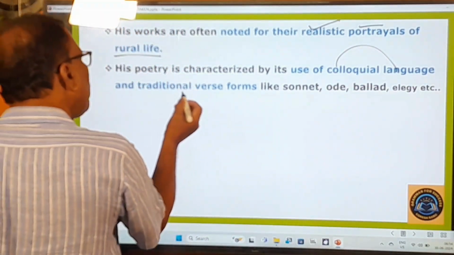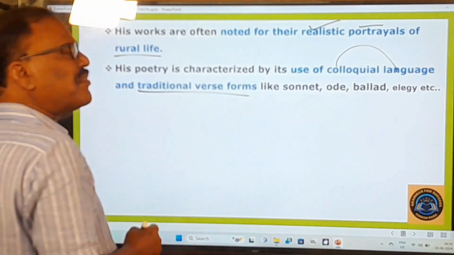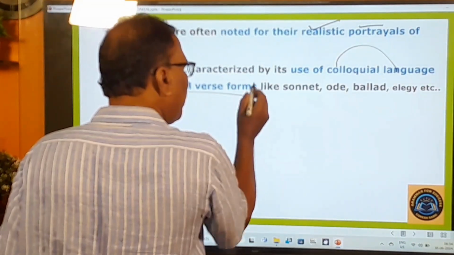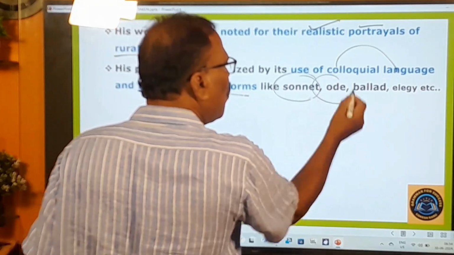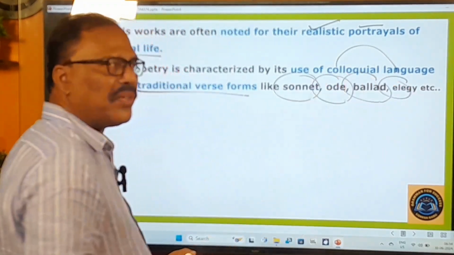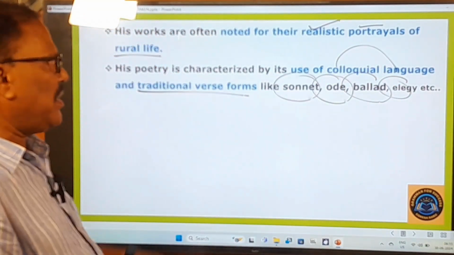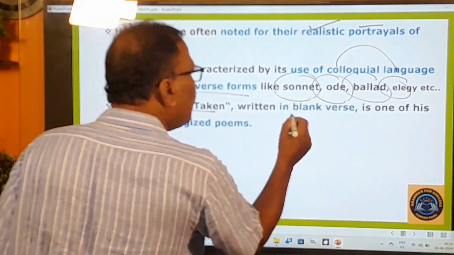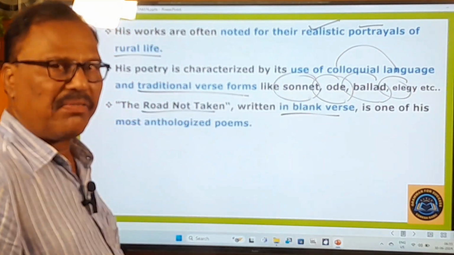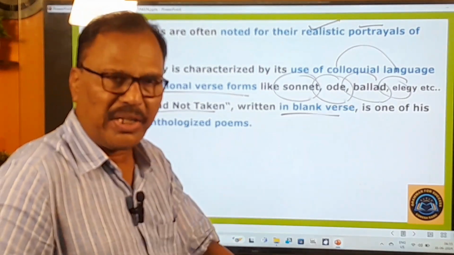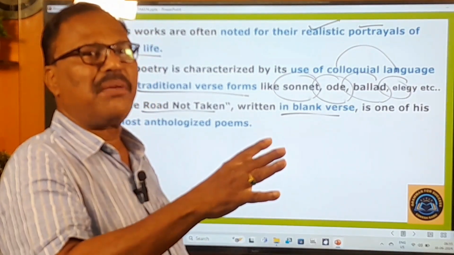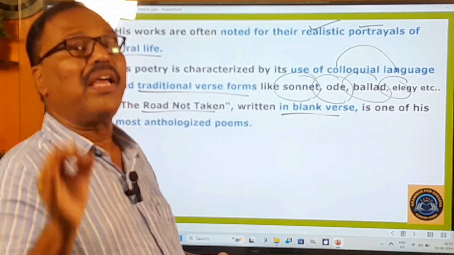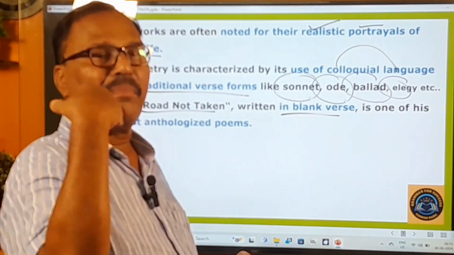And you can also find in his poetry traditional verse forms. What are the traditional verse forms? Poetic forms means sonnet, ode, ballad, elegy. These are the traditional verse forms. And here The Road Not Taken is written in blank verse. Already I have told you about this blank verse. Blank verse is a kind of poetry in which no rhyme scheme is followed, but the meter is scrupulously followed. Especially the meter will be iambic pentameter.